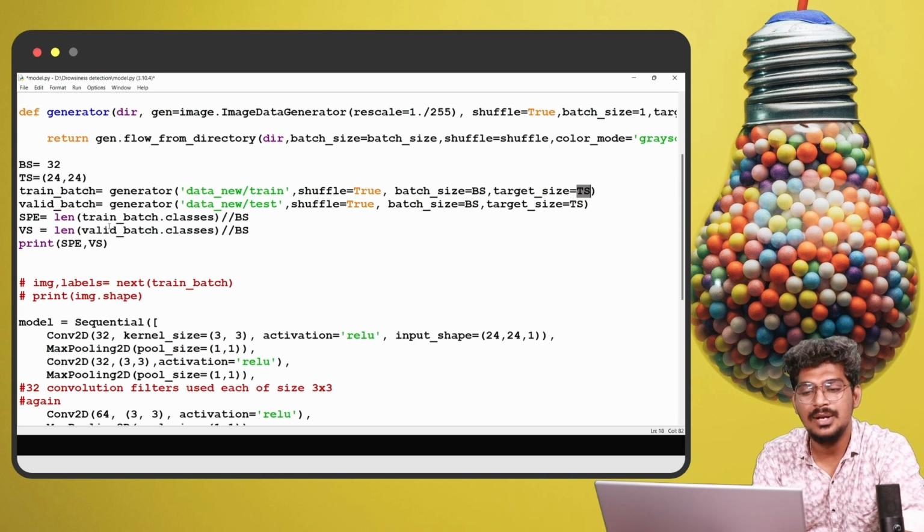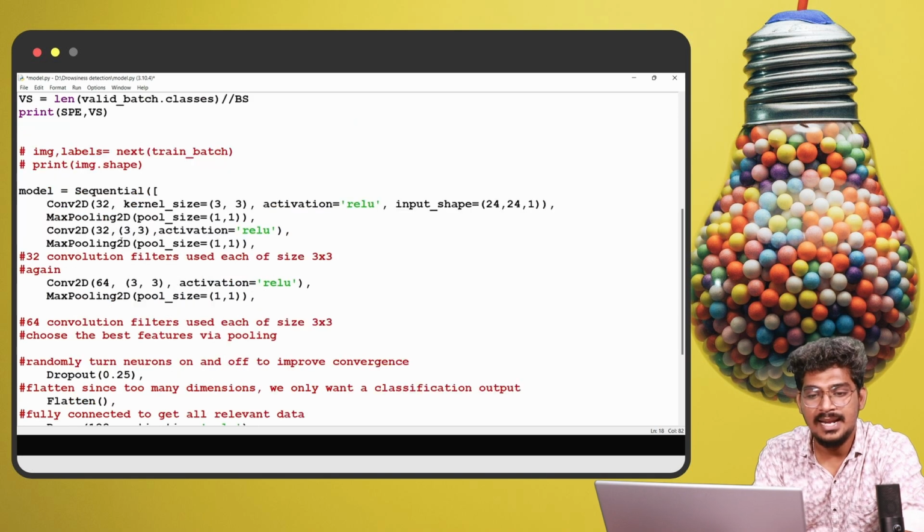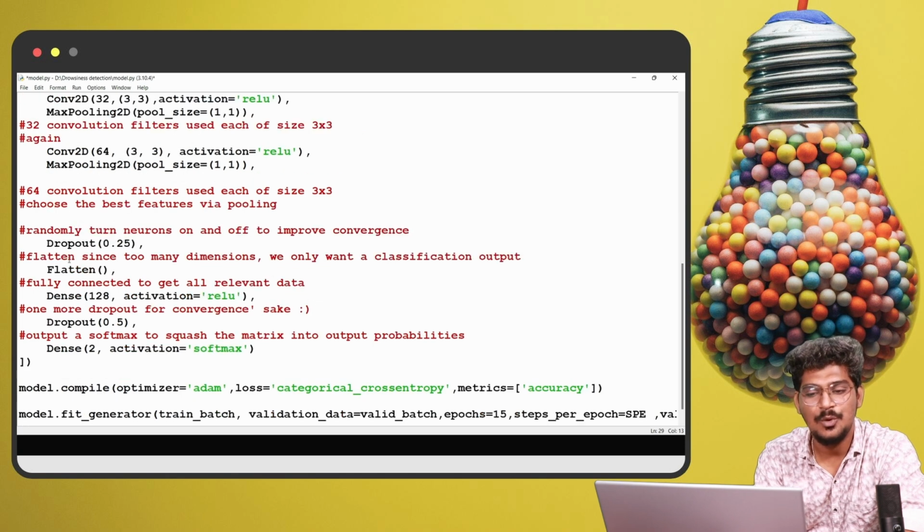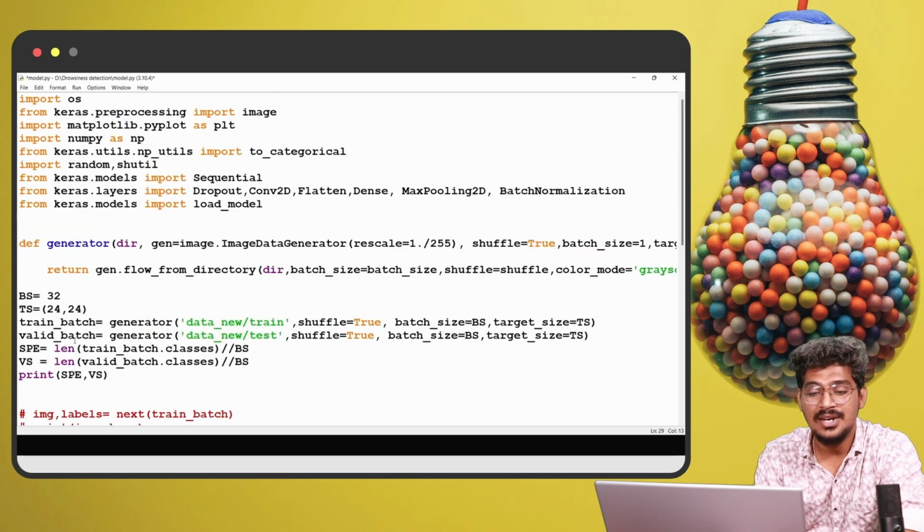Now we are going to use batch dot classes. This is for the training purpose, and this is the size of the image. Then we are going to initialize the sequential model. Inside the model we are creating the layers. How to do that? The convolution layer and max pooling layer, then convolution layer, max pooling layer, then convolution layer, max pooling layer, then dropout, flatten, and dense. You can see here.